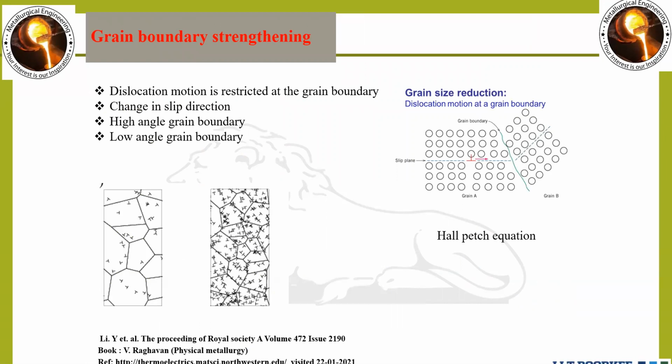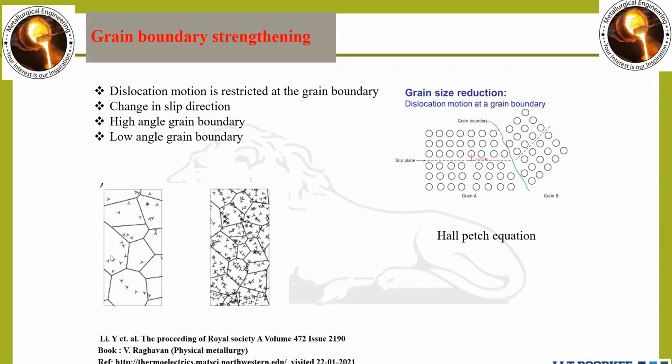In case of grain boundary strengthening, what exactly happens? Suppose one grain is there over here and another grain is over here on the screen. So what will happen while going from one grain to another grain? The orientation changes, so the slip direction of the dislocation changes. As it changes, it will create more hurdle at the grain boundary.